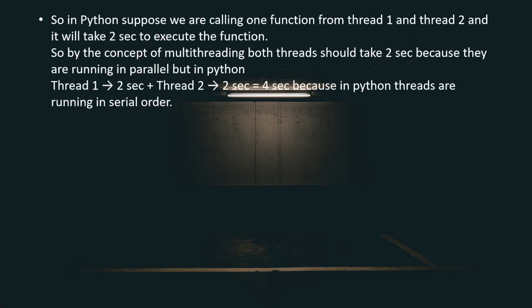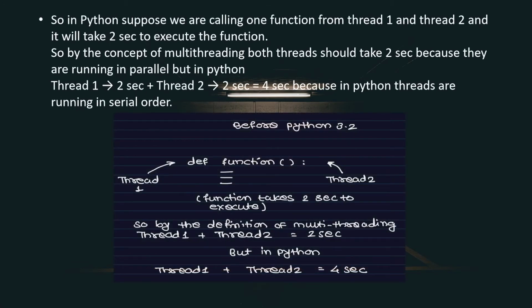So let's say there is one function, and thread 1 and thread 2 are calling that function, and that function takes 2 seconds to execute. By the definition and concept of multithreading, we can say that thread 1 plus thread 2 takes 2 seconds to execute because they are running in parallel. But what happens in Python is that thread 1 plus thread 2 takes 4 seconds to run because they are not running in parallel, they are running in a serial manner. But this is the story before Python 3.2.